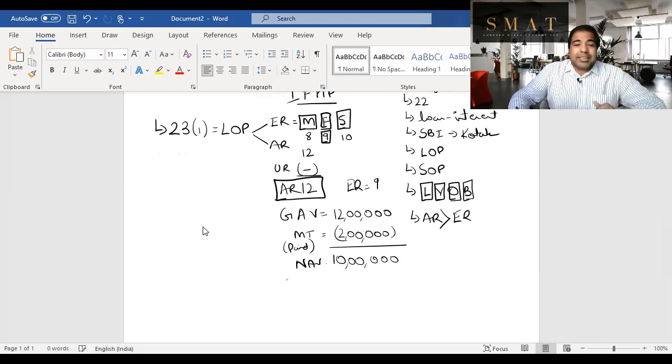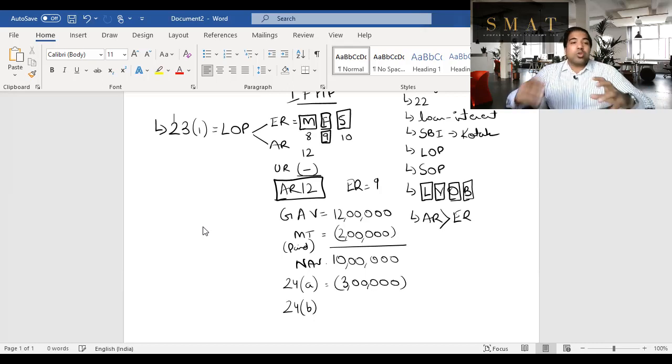After that there are two deductions. One is the standard deduction under 24A and one is the interest deduction under 24B. Let's go to the first deduction. It is 30% of the NAV. So in this case, it is 3 lakh flat. No matter whether you spent on repairing that house, changing the taps, or changing the color of the house, they don't want to get into the details of whether you spent it or not. You will get a flat deduction of 3 lakh rupees, that is 30% of your NAV.